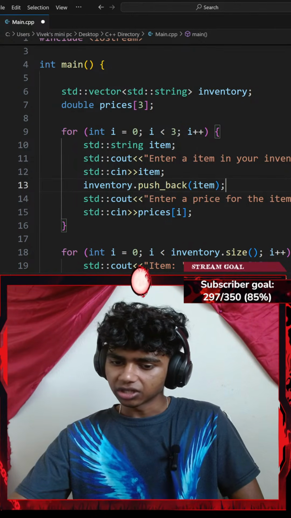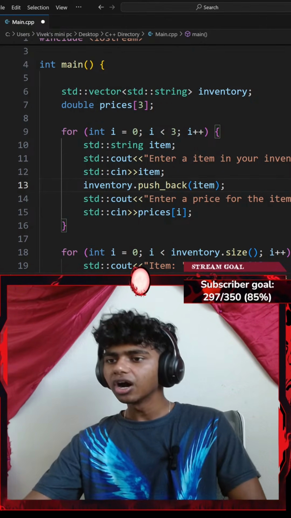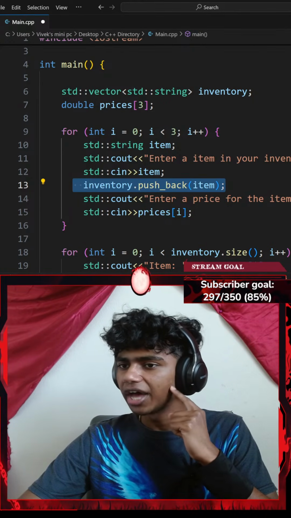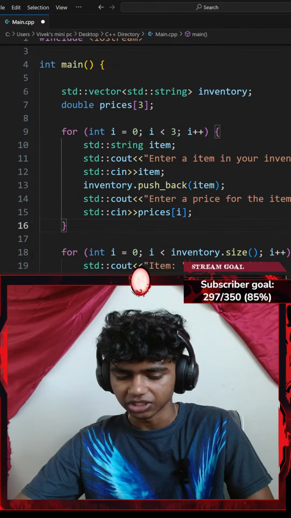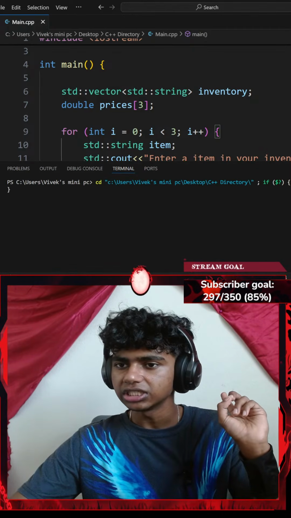Okay, not multiplied, sorry. My bad. Vector string, vector inventory size. Oh, I see. Okay, that actually makes sense. Okay, this thing pushes my item inside of my vector now. Right now, my vector has items. If I hit Control S to save the code and run the command, let's see.